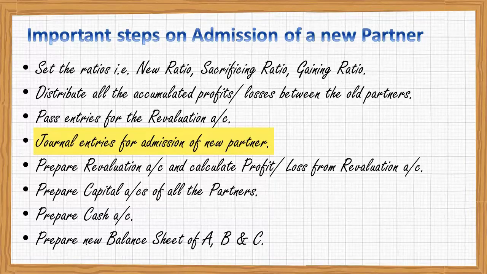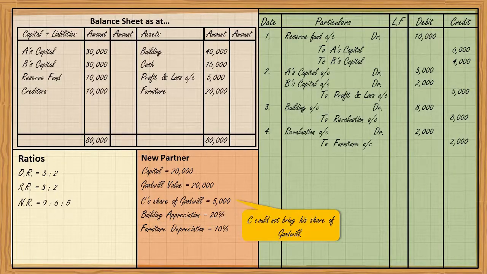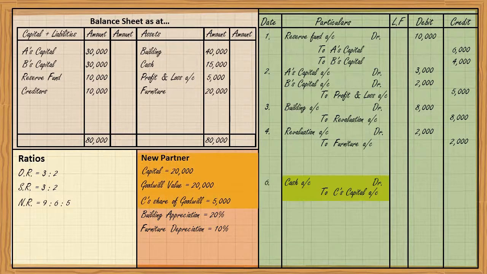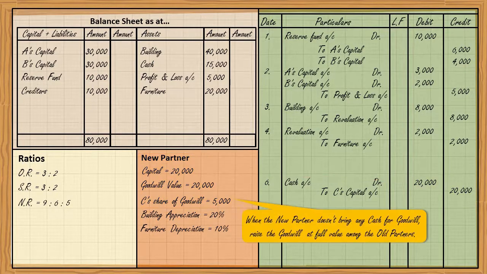Now the new partner is coming for 1/4 share with rupees 20,000 only. He couldn't bring the share of goodwill. So what should we do now? The journal entry will be cash account debit to C's capital 20,000 rupees because he has brought only rupees 20,000. Now the thing is, what should we do with the situation that he couldn't bring cash for goodwill? That was 5,000.